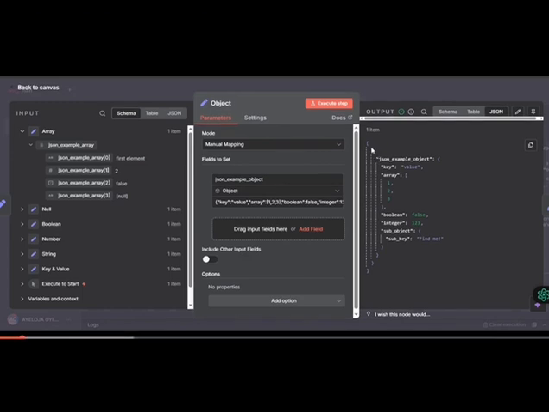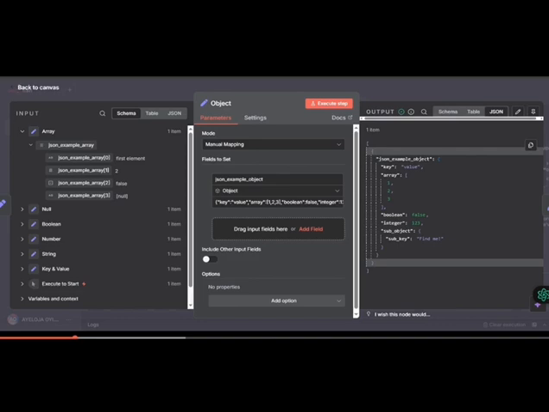From here, let me just mark it. Okay. Everything between here and here is a JSON. Inside of this, this is my key: the JSON example object is the key. But look at the value. The value is wrapped in curly braces. And again, the rule is that anything wrapped in curly braces is an object.